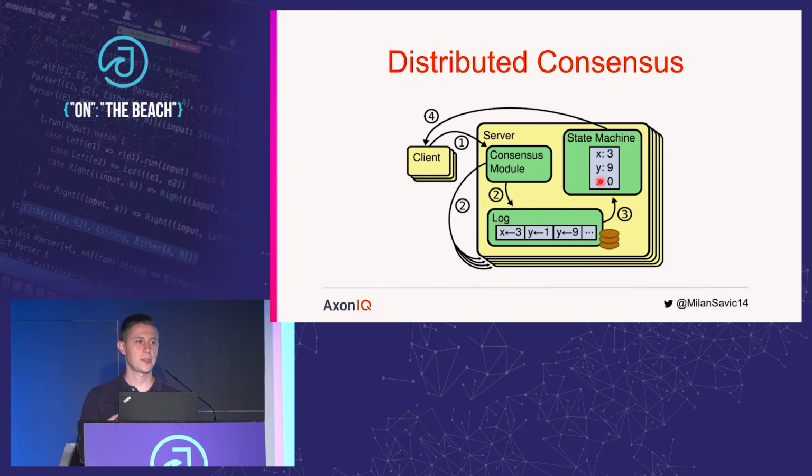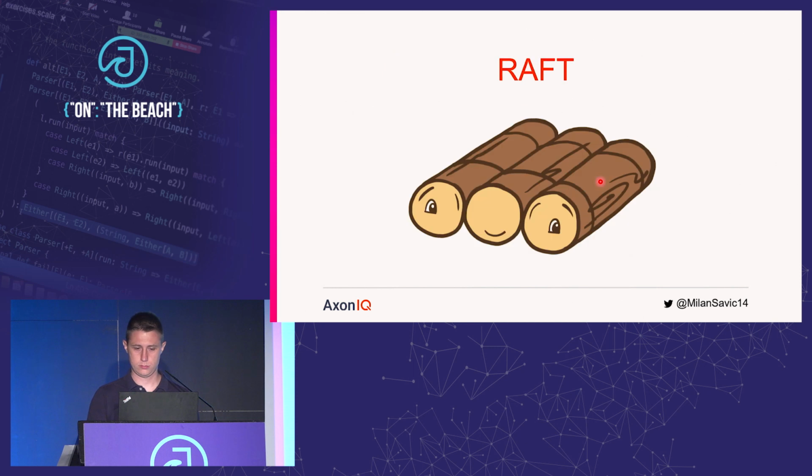However, you may invent your own protocol, which is something that I would highly discourage of doing because it is not that trivial to be done. And you have to at least prove to yourself that it's going to work in all corner cases. So why bother when there is something which is already working properly? Okay, so we opted for Raft in Axon Server.